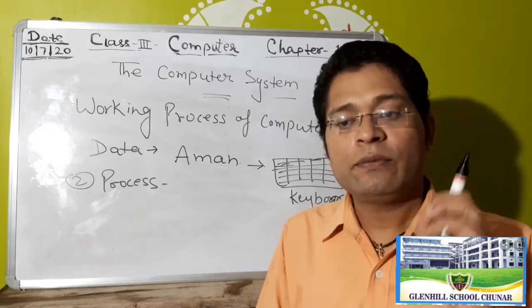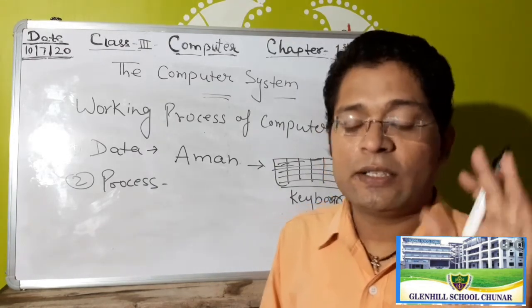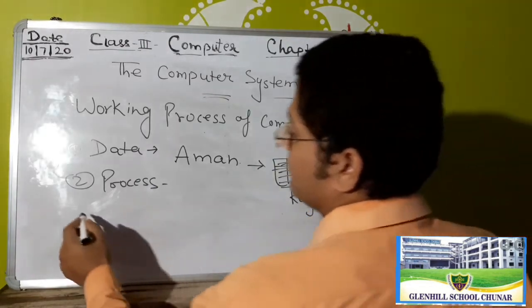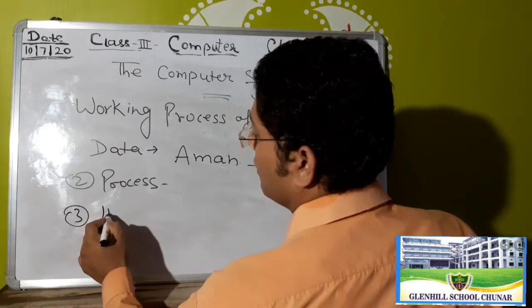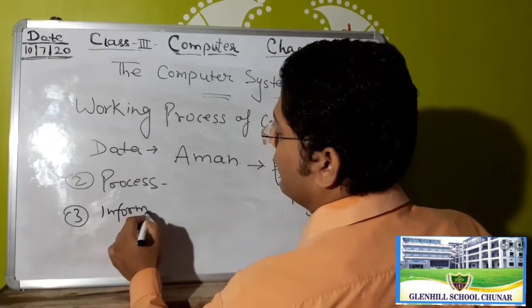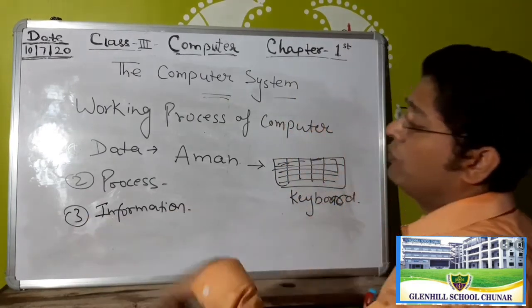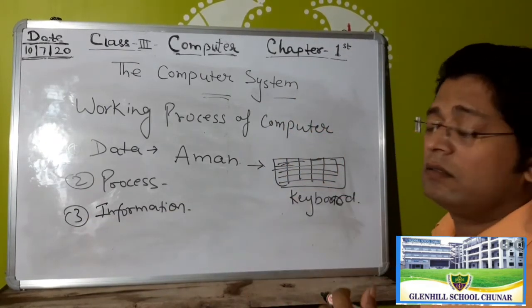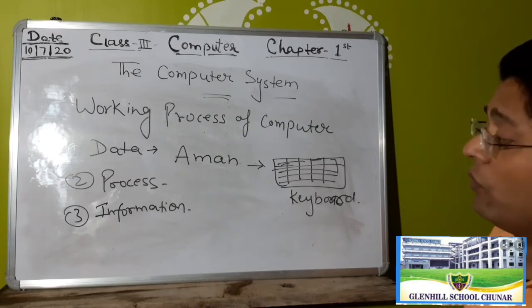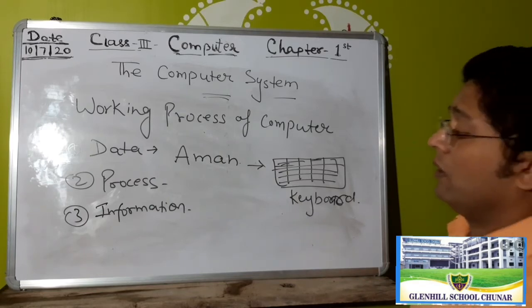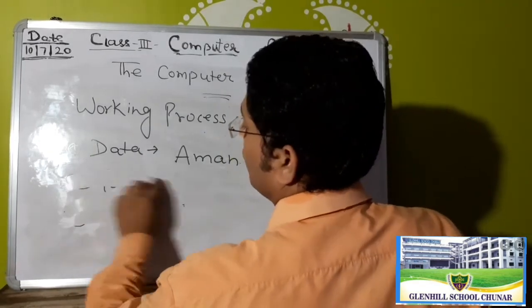Okay students, so this is a cycle for the working of your information and the computer.